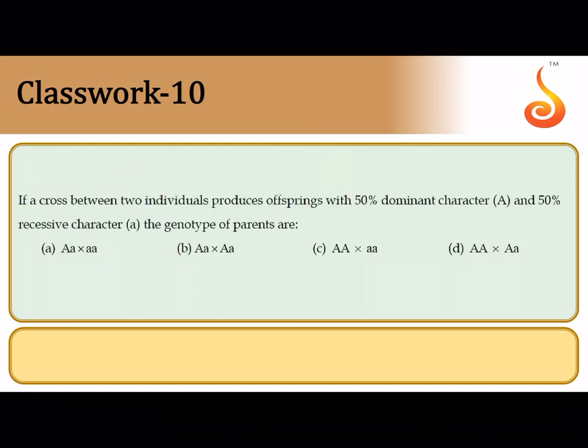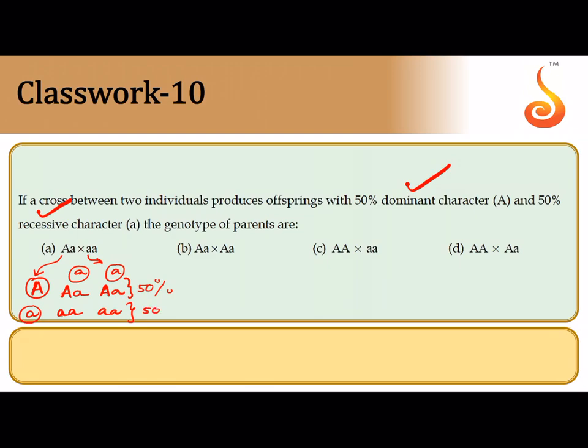If a cross is between two individuals producing 50% dominant and 50% recessive, let us try with the first option itself. You take the capital A gamete and small a gamete from this genotype, and small a gamete and small a gamete from this genotype. So you have capital A, small a, capital A, small a, small a, small a, small a, small a. Notice 50% of them will express the dominant phenotype and 50% of them will express the recessive phenotype. So the correct answer happens to be the first option itself.